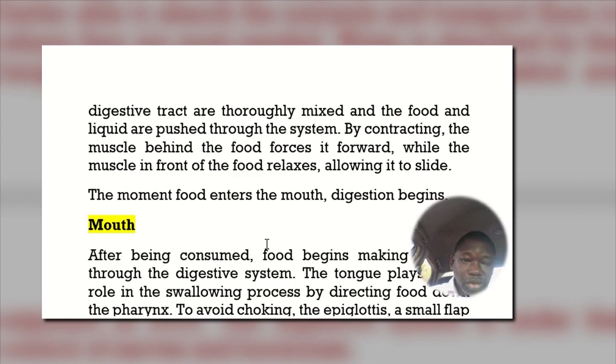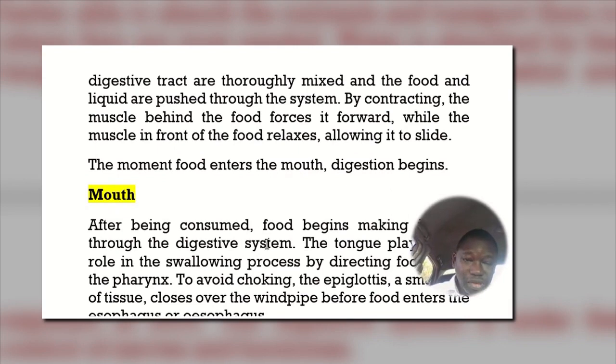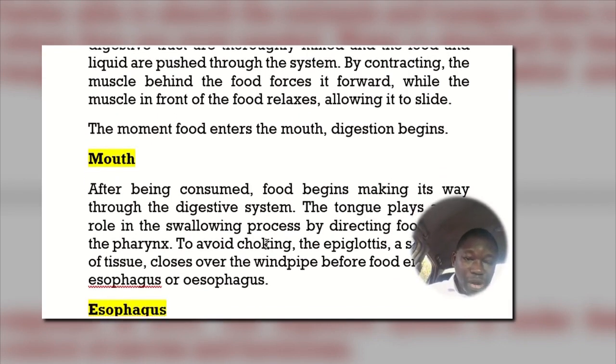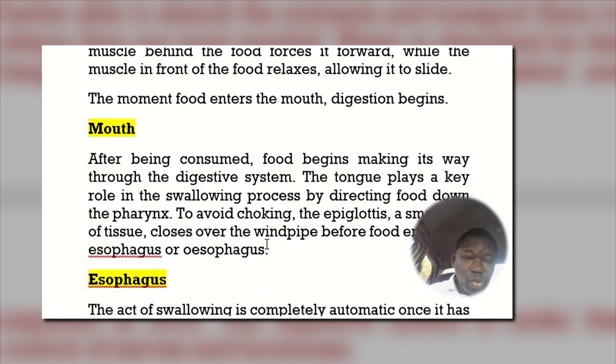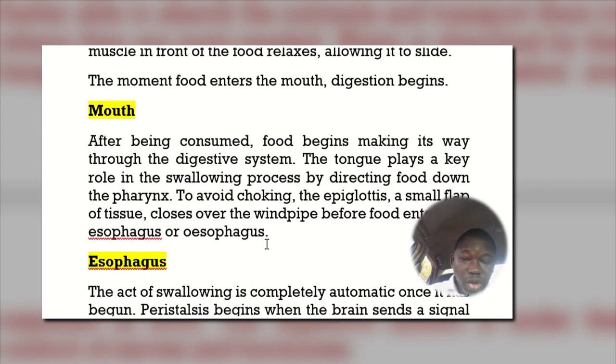By contracting, the muscle behind the food forces it forward, while the muscle in front of the food relaxes, allowing it to slide. The moment food enters the mouth, digestion begins. So what happens in the mouth? After being consumed or eaten, food begins making its way through the digestive system. The tongue plays a key role in the swallowing process by directing food down the pharynx.